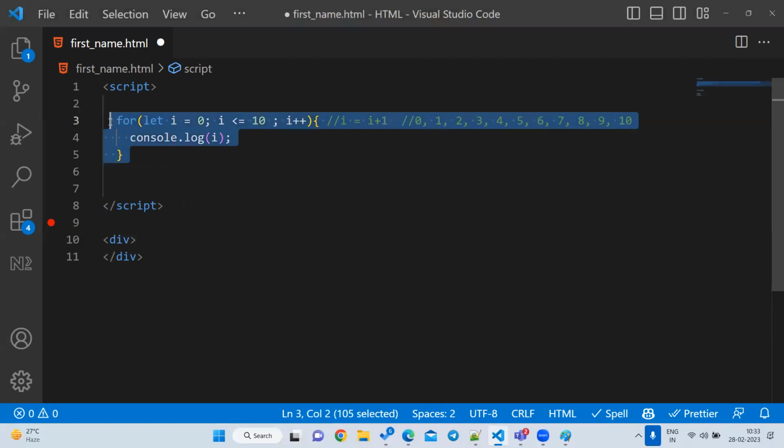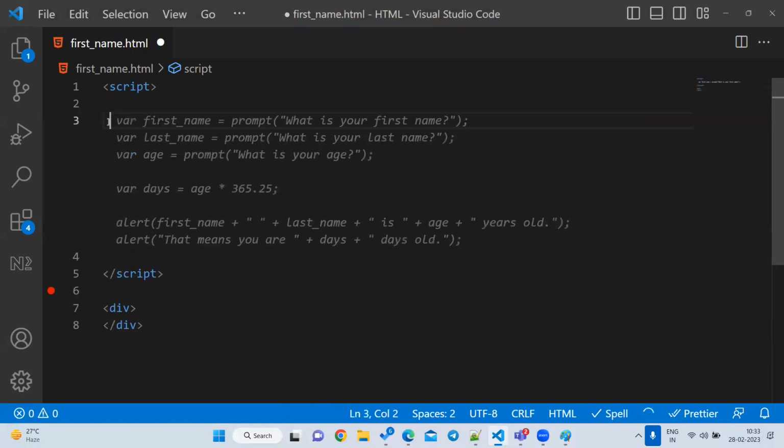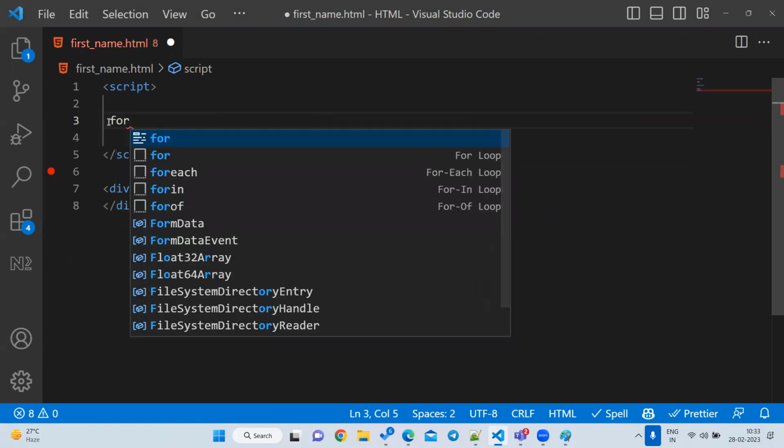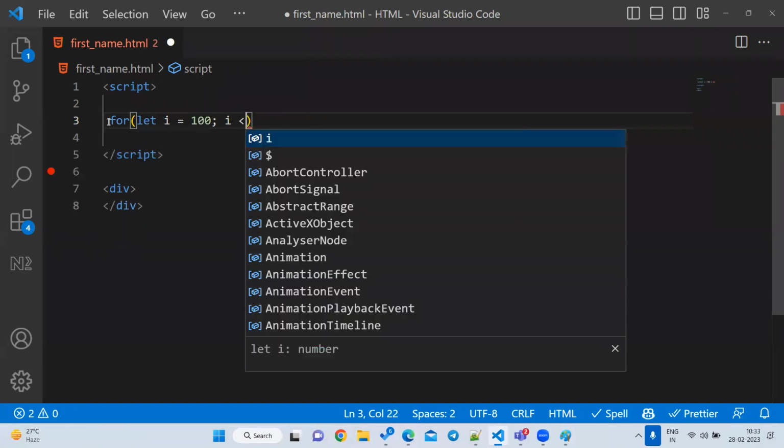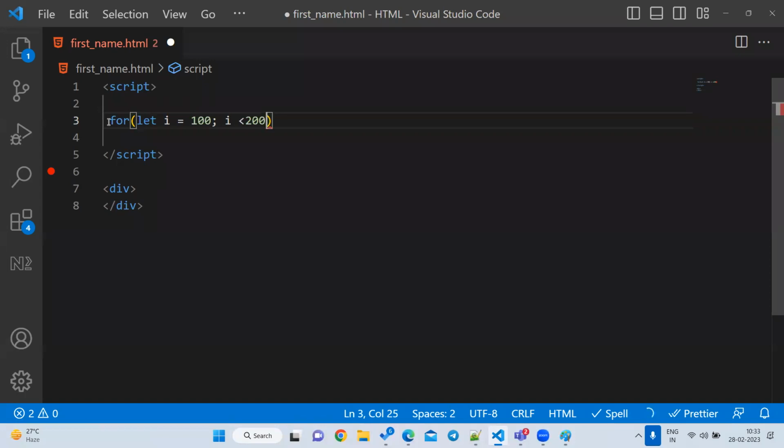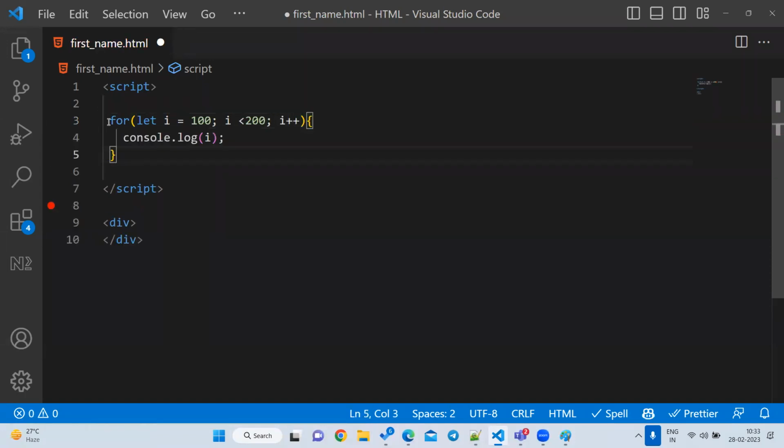Suppose now I want to print 100 to 200. Now tell me what I have to do. What is the initial value? I want it to be 100. I will say let i is equal to 100. And what is the condition I want? Less than 200, then semicolon and i plus plus. Something like this.